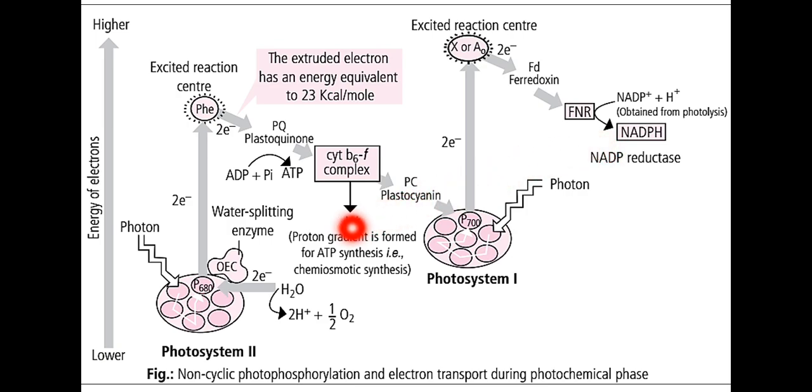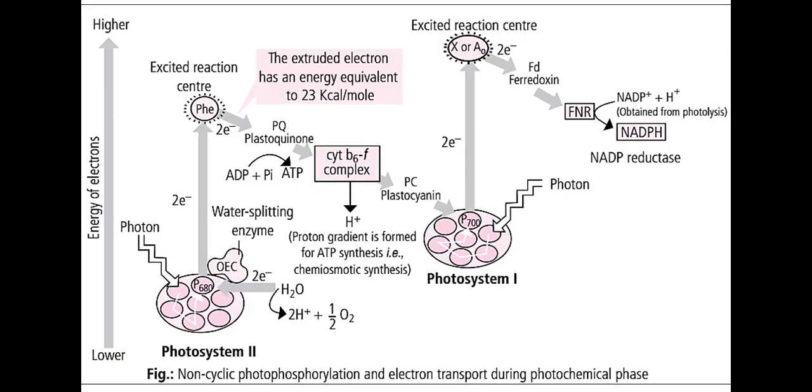So in this complete process, when the electron was moving in the Z scheme, one molecule of NADPH was synthesized, and when the protons are more, those protons are important for the creation of the proton gradient, which produces one ATP molecule also.